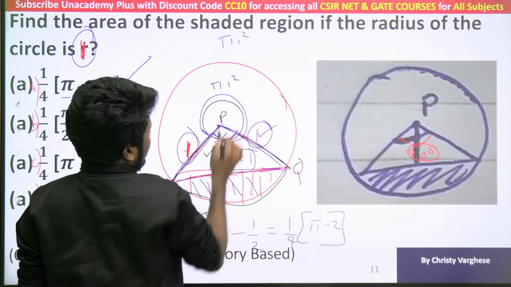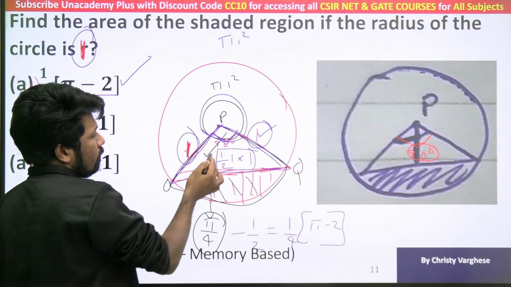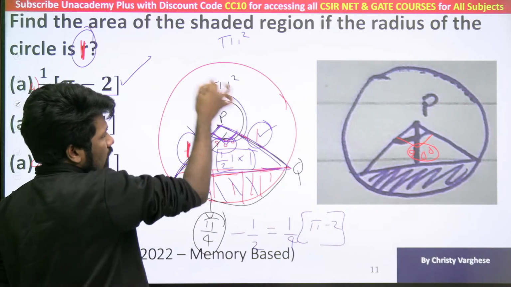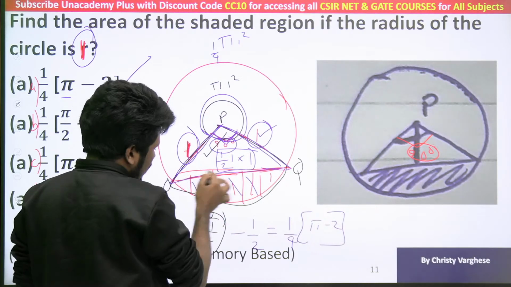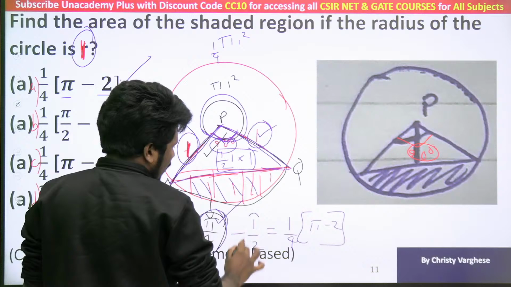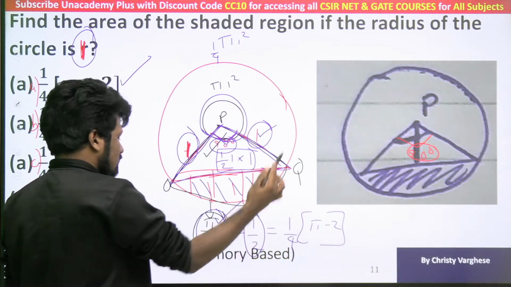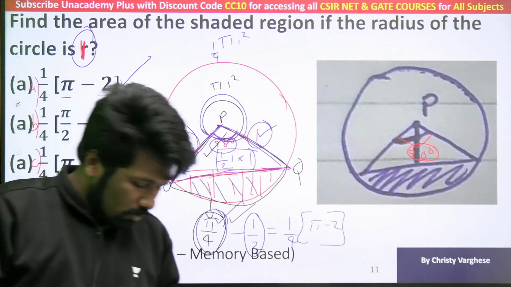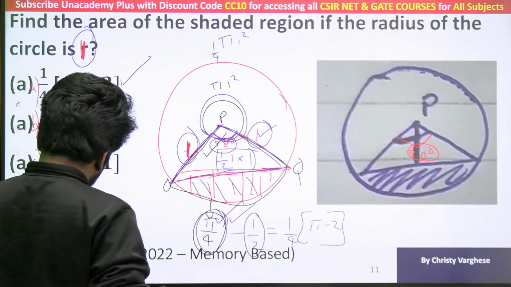So pi 1 square. As it is a quarter of a full circle. How do we know that it is a quarter of a full circle? 90 degree is a quarter of 360 degree. So 1 by 4 pi 1 square will be the area of the sector. That is pi by 4 will be the area of that sector. Minus half, the area of the triangle. Subtracting it, you get the answer. So pi by 4 minus half. Now if the options are a simplified version of it, you have to simplify it.